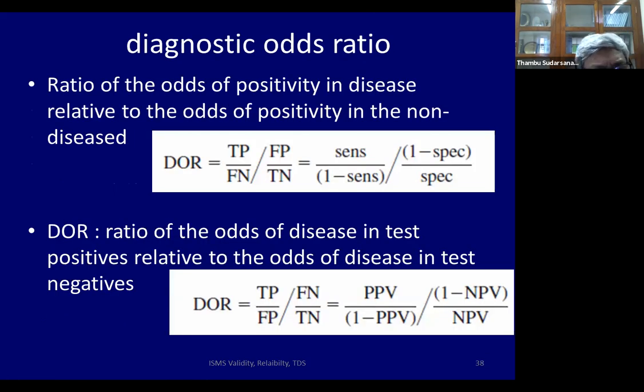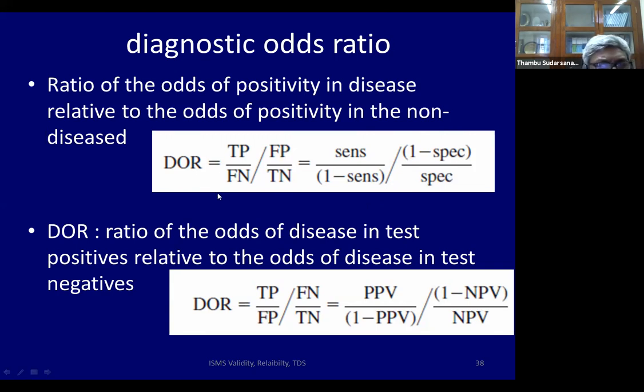But I'm going to move on to the test which some people now use, the diagnostic odds ratio. Now you're all stats people, and you know that the odds ratio is AD by BC. That's exactly what is given here. You know the 4 squares: true positive, false negative, false positive, true negative. So AD by BC, or sensitivity divided by 1 minus sensitivity, divided by 1 minus specificity by specificity.